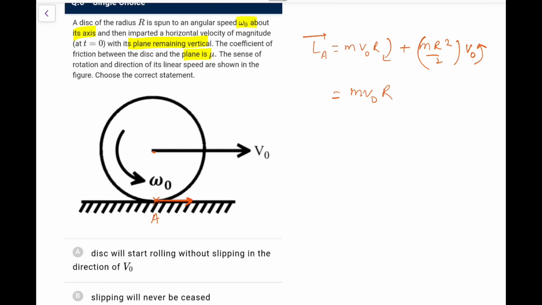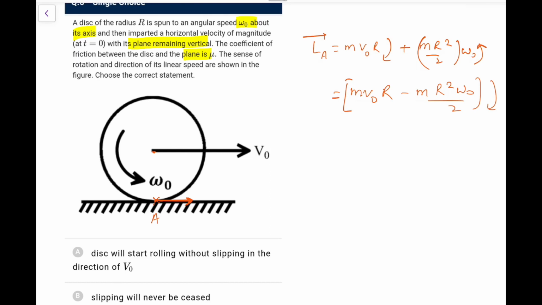So what we have is m V naught r minus m r square omega naught by 2. This is what we are getting.